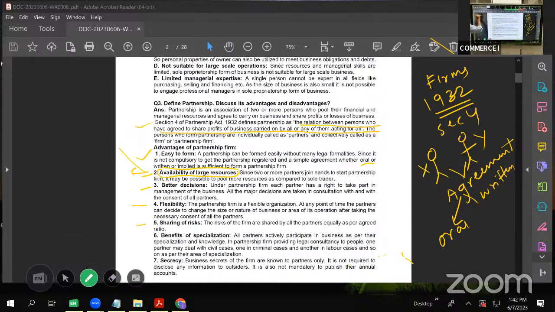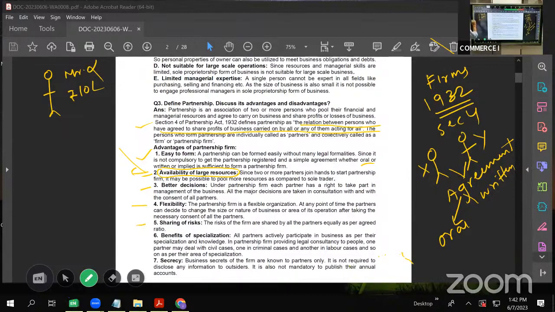Suppose there is only one owner, say Mr. Alpha. He incurred a loss of 10 lakhs. So obviously, is anybody going to share his loss? The answer is no. Nobody is going to share his loss. He has to bear the total loss himself only, isn't it?